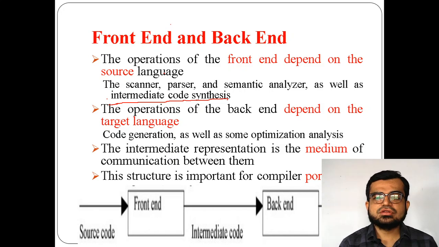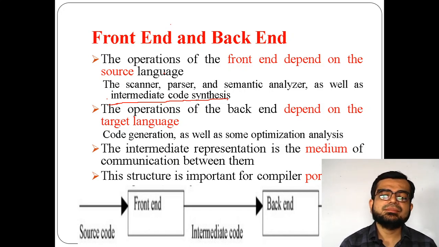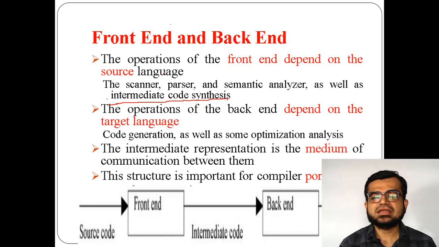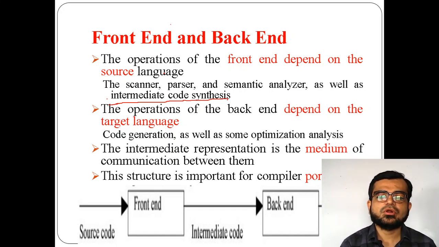This structure is actually important for compiler portability. That means you have developed a compiler and you are using that compiler for another language, so portability should be there, something around the process of a cross compiler.